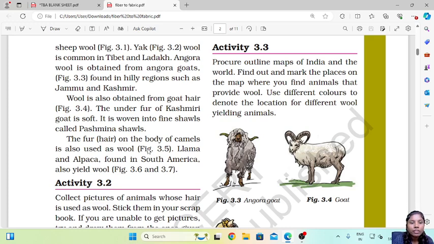The underfur of Kashmiri goat is very soft. It is woven into fine shawls called pashmina shawls. Now we all have heard about the pashmina shawls. So they are made from the goat hair that is found in Kashmir. Okay, why goat hair? Because that is the soft hair that they have, and this soft hair that they find, they then weave it into a fine shawl known as the pashmina shawl.